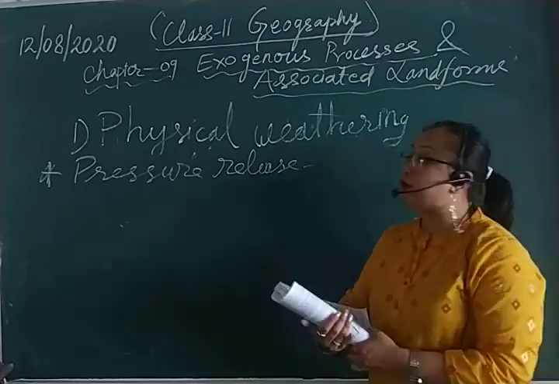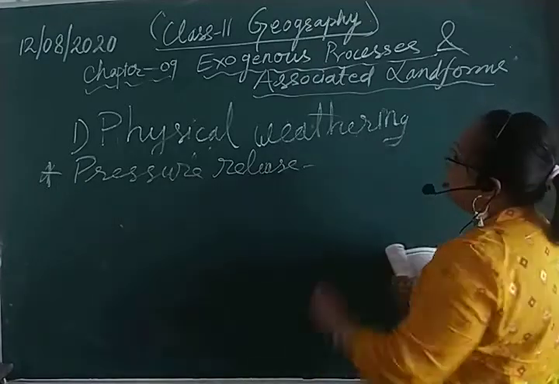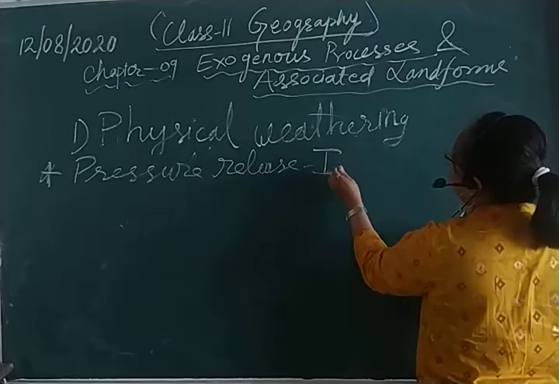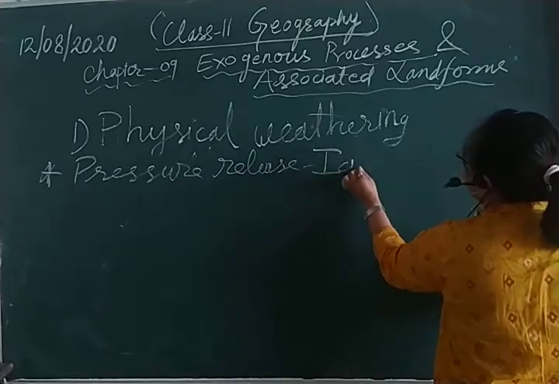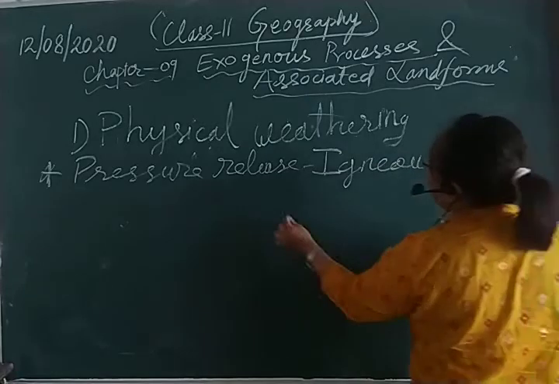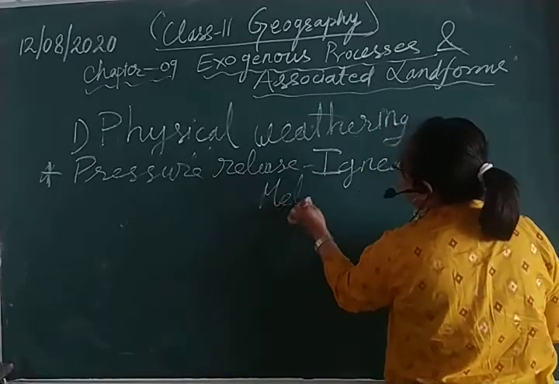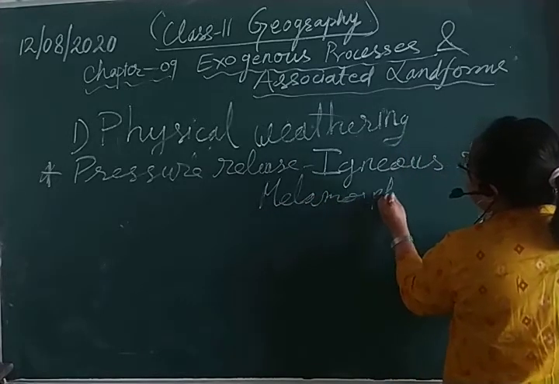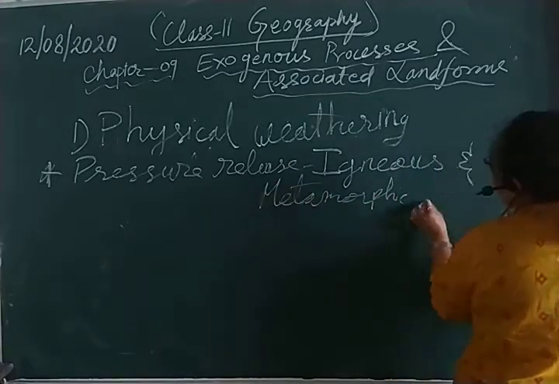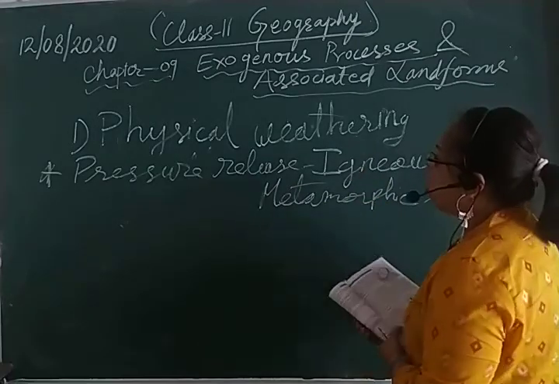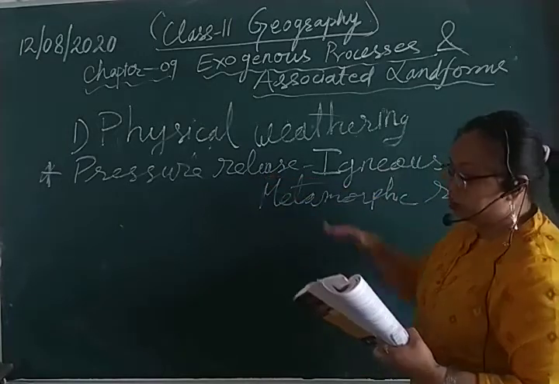So basically, when we talk about this pressure release, it is noticed in igneous and metamorphic rocks. Got it? These are the two rocks where you can see the pressure release has been active.